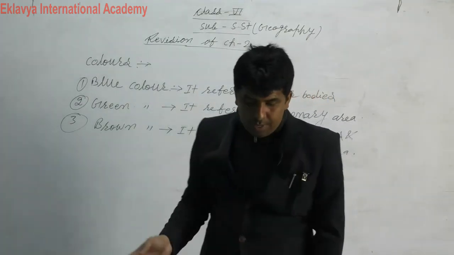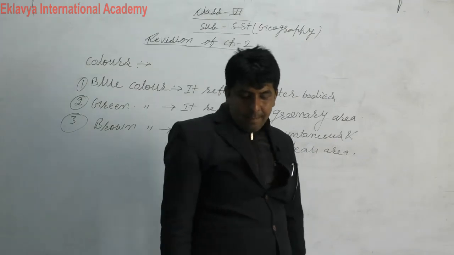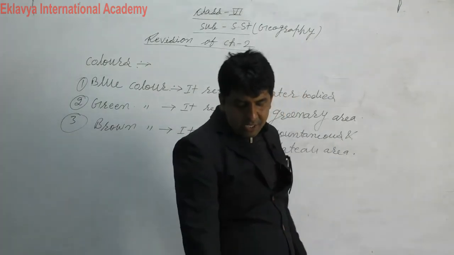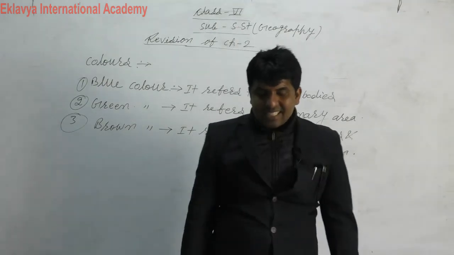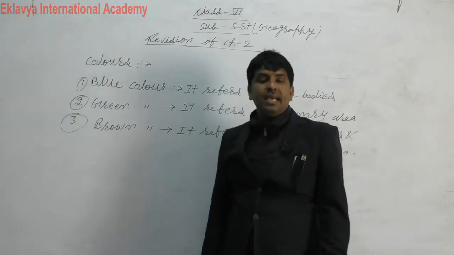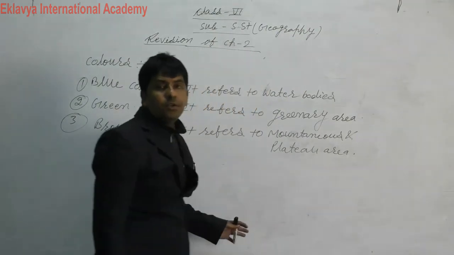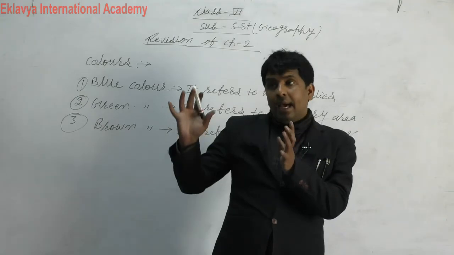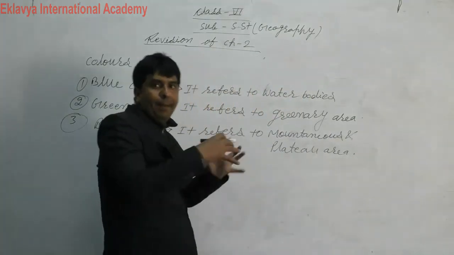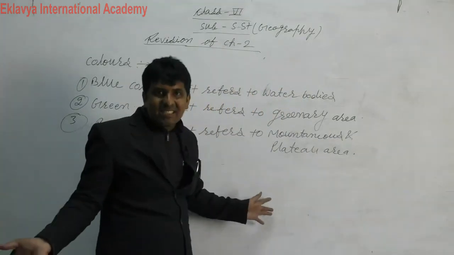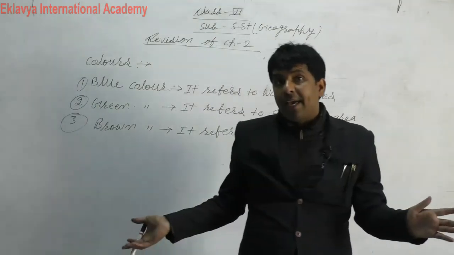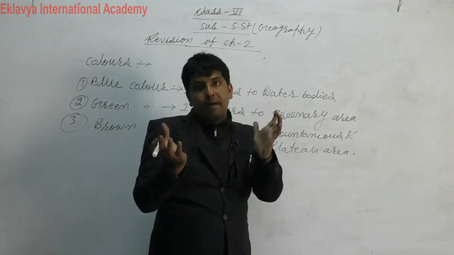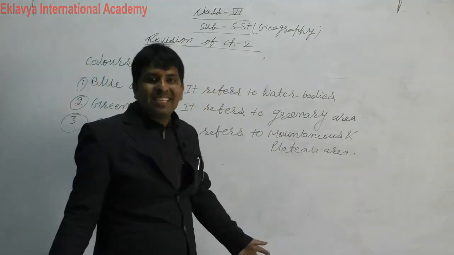Okay, so now I am coming back to plans, maps and sketches. Yes dear students, what do you mean by sketches? Sketches are, if you want to show any small place on a paper, that is known as a sketch. If you want to show a small area on a large paper, it is known as a sketch.